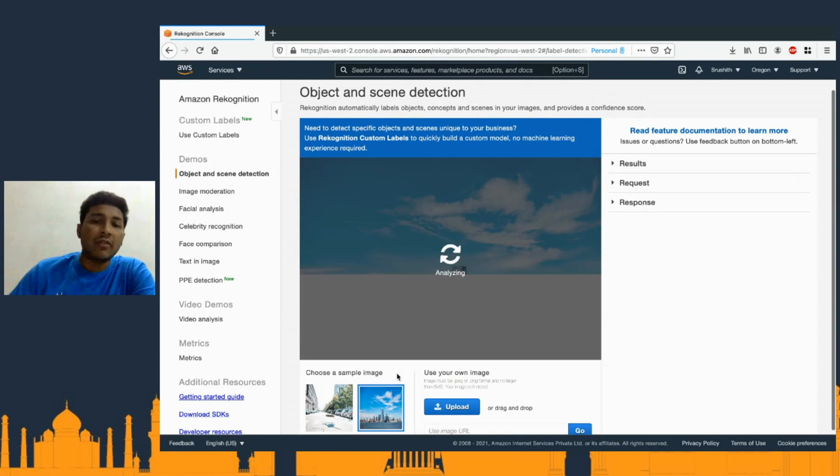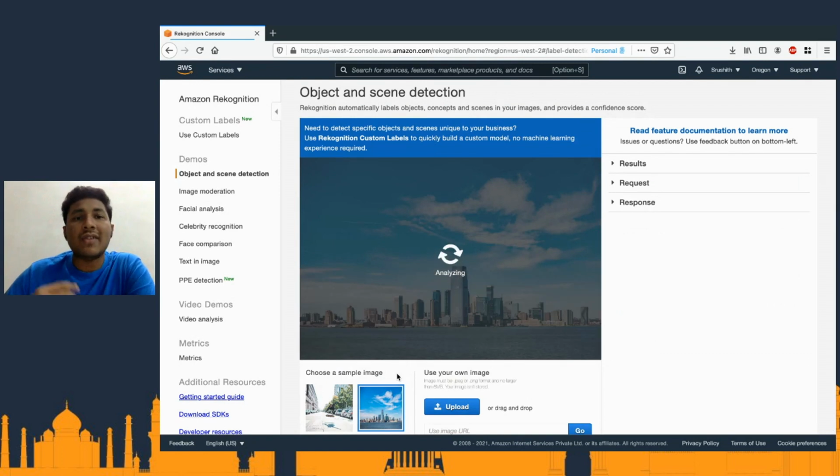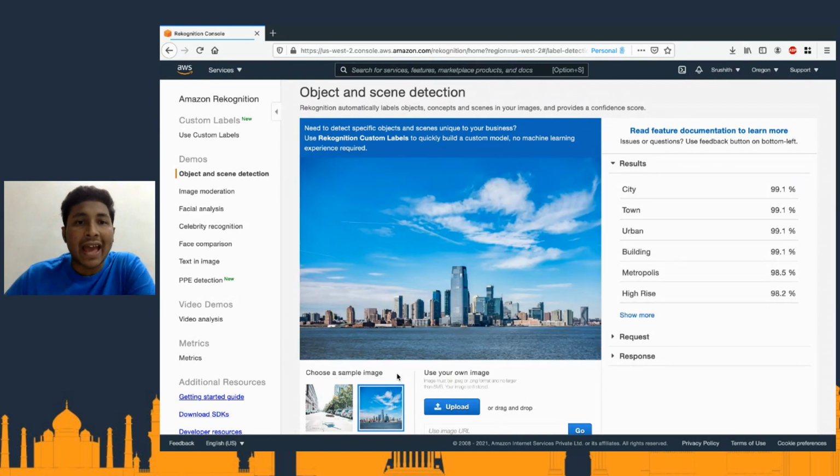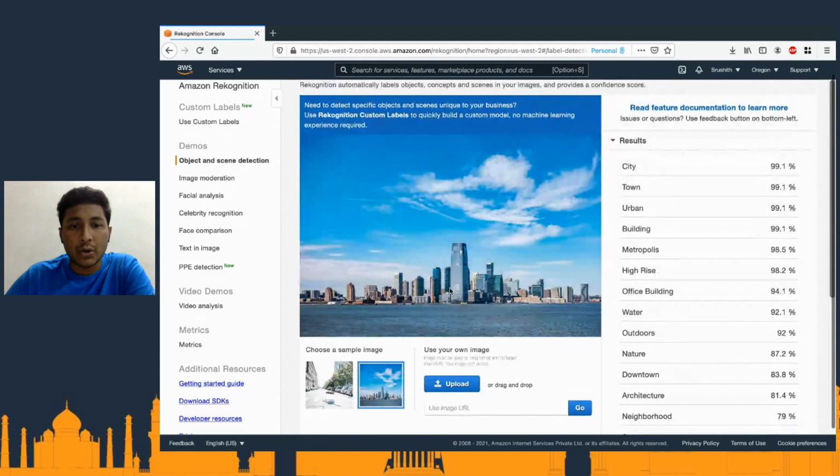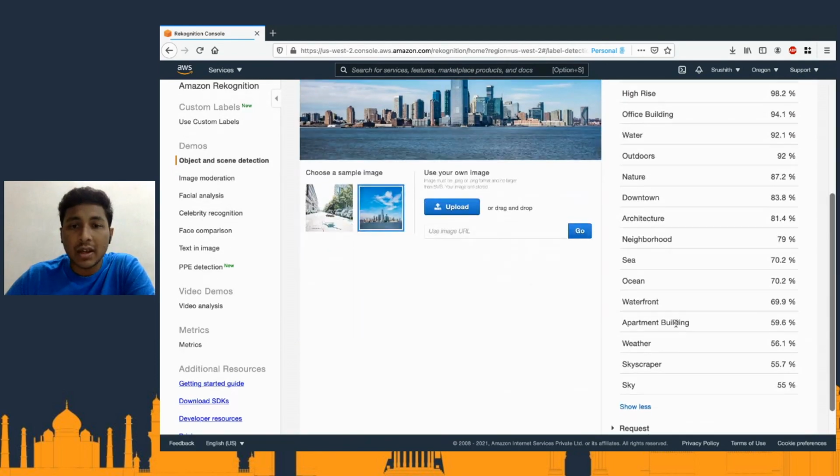Now we can try it out for a different image as well. So here it's trying to detect the scene as well as the object. And you can see the results on the right hand side. It's a city, which it is almost 99.1% sure about. Sorry about that. And I can see much more here. It gives us whatever it's able to detect. All those things are shown here.